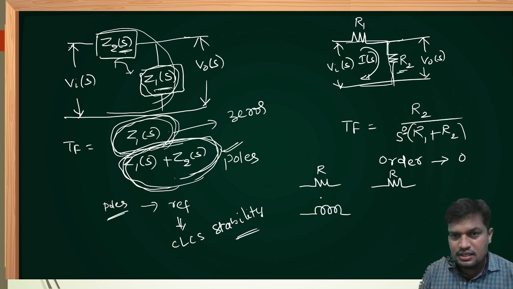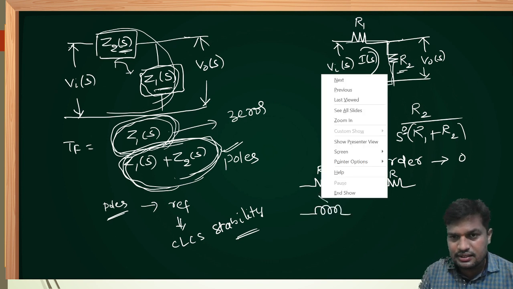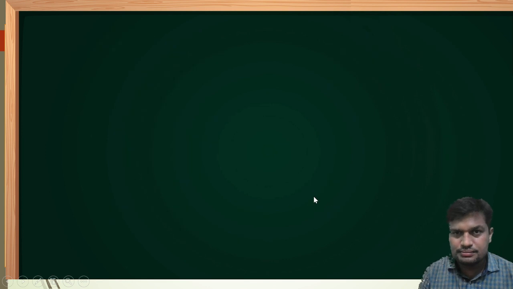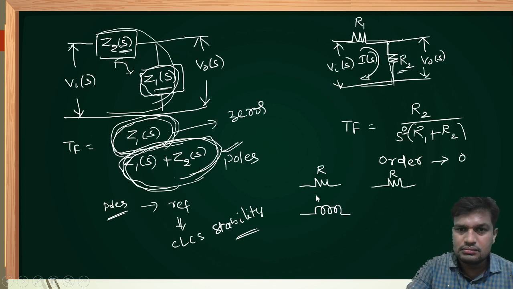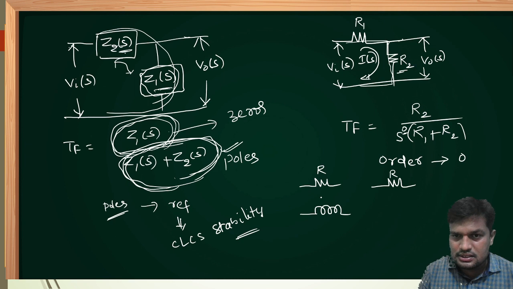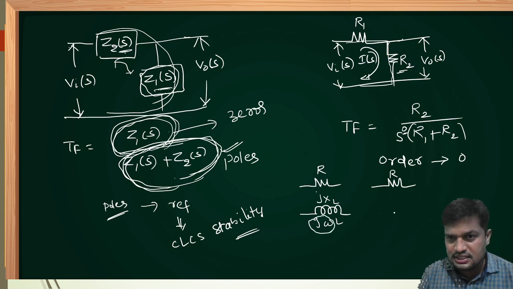Inductor is represented by jXL. jXL is nothing but j omega L, but in control system j omega is replaced by S. Therefore, in the S domain, the inductor is represented by SL.